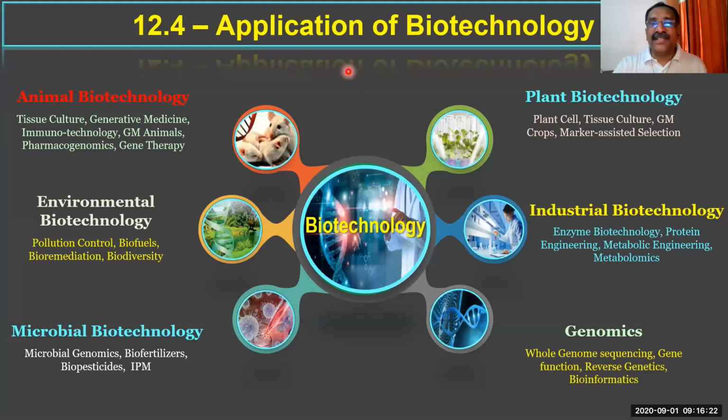in the previous slide you have seen biotechnology is an umbrella term. We use the term umbrella term. Under that umbrella, there is a wide area or a spectrum, a large area where biotechnology is applied or is useful. So remember, I repeat: plant, animals, environment, industries, genomics, microbial biotechnology. These are the 6 major areas where biotechnology has an important role as of today.